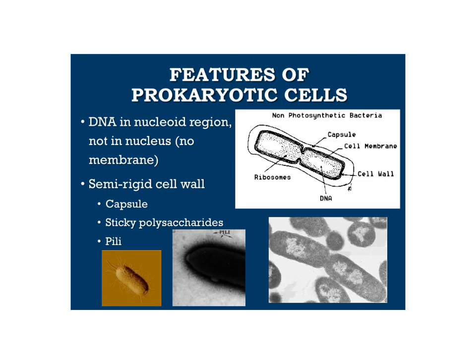Now later on we'll talk more specifically about eukaryotic cells, but for today, focusing just on some characteristics of prokaryotic cells. As I already said, the DNA is found in a nucleoid region. It does not have a nucleus. It does not have a membrane around it. And prokaryotic cells have a semi-rigid cell wall containing a capsule, sticky polysaccharides around the surface, and something called pili, which makes it look kind of furry.